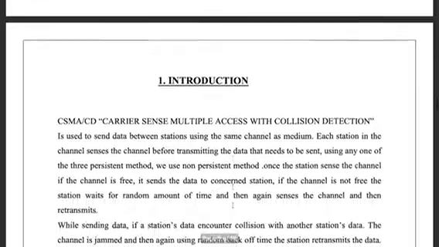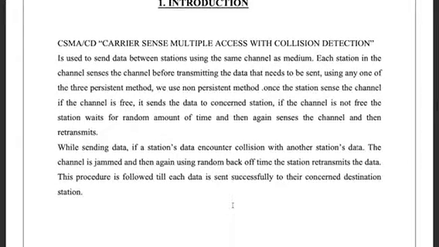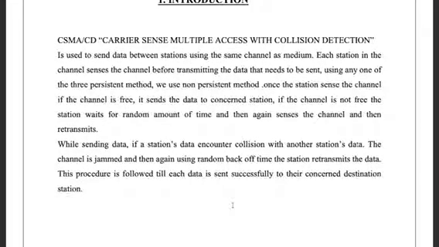Introduction. CSMA/CD, carrier sense multiple access with collision detection, is used to send data between stations using the same channel as the medium. Each station in the channel senses the channel before transmitting the data, using any one of the three persistent methods. We use the non-persistent method. Once the station senses the channel, if the channel is free, it sends the data to the concerned station.